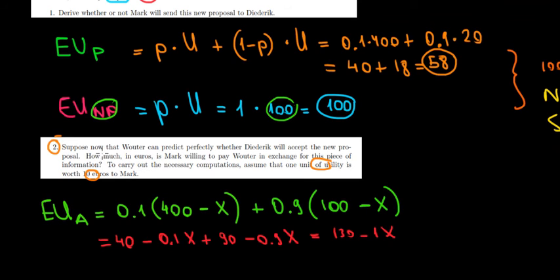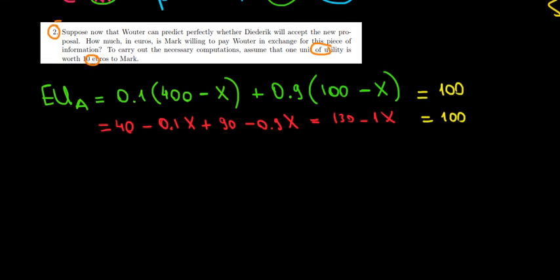We know that we would pay as long as we are equally well off as our second best option. And the second best option is to not propose, because we saw that between those options of sending the proposal and not sending, we're better off not sending. So our best case, besides what we're trying to do here, is not sending the proposal. So the expected utility has to compensate for that, has to be the same. This has to be 100 units of utility. Now if we solve this, we can see that 130 minus X equals 100. That's pretty simple to solve, meaning that X would be 30 units of utility.